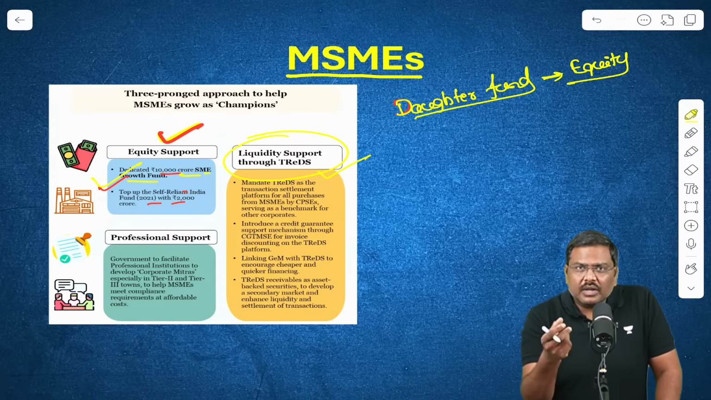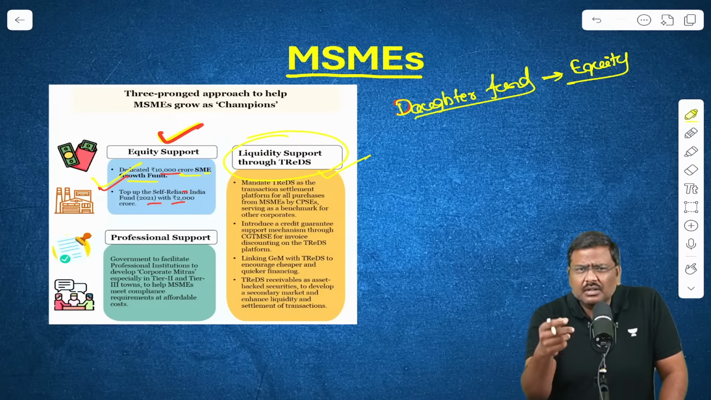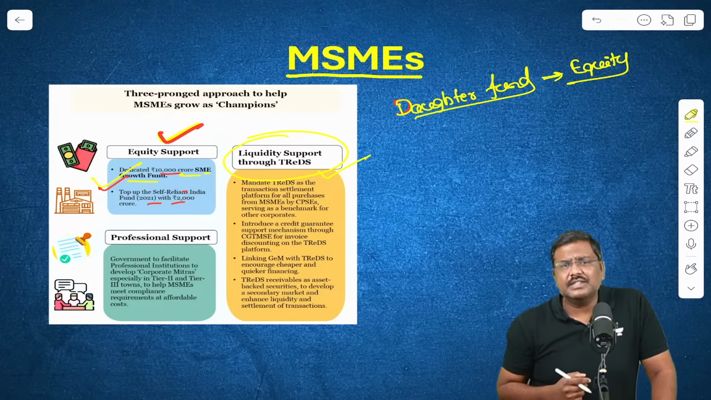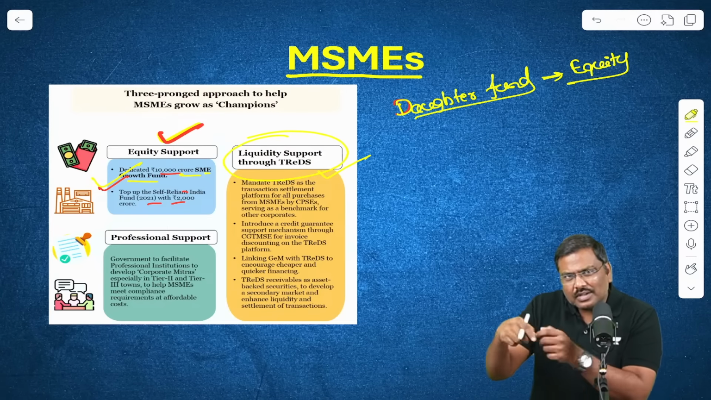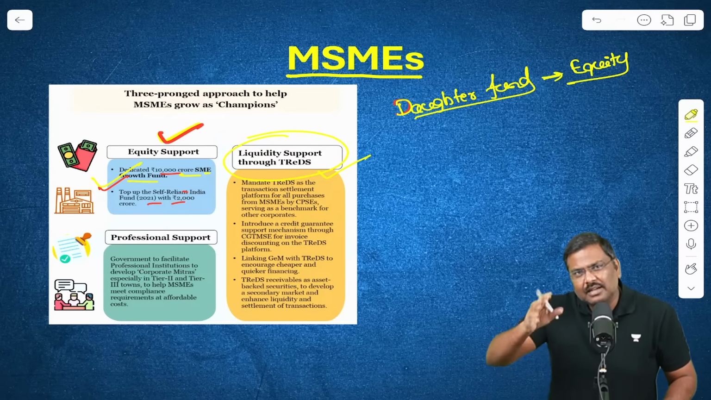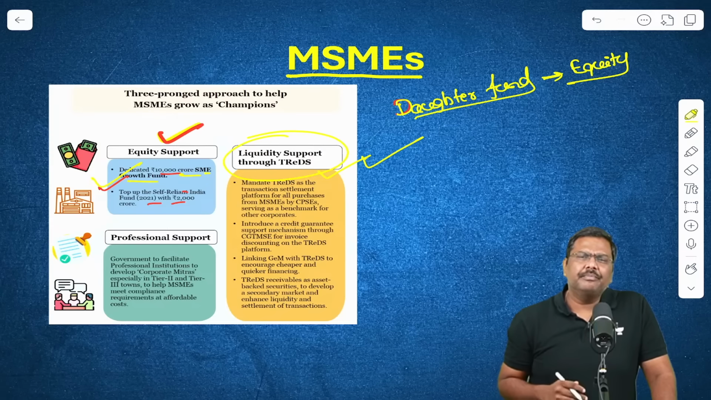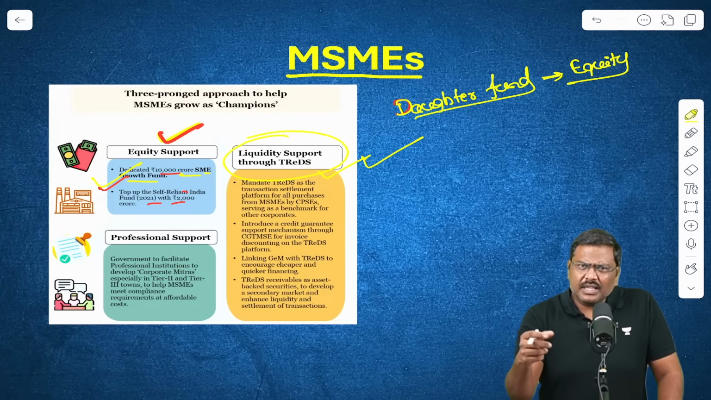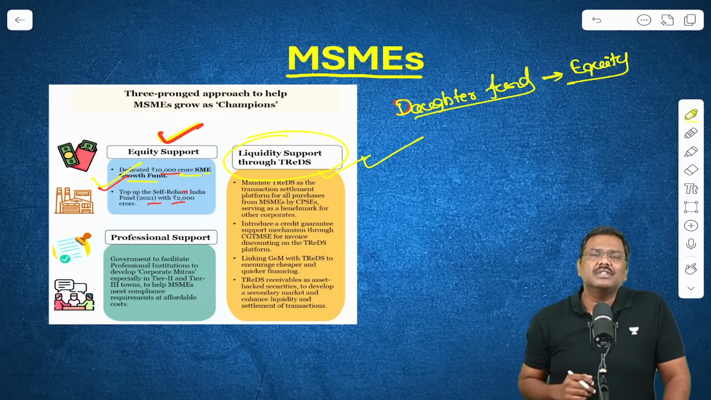Reason being, what if I need the money after 30 days? What if I need the money after, let's say, 25 days? I need the money after 15 days. I can simply transfer it to a financier and get the money. Now, this particular platform has been set up by the Reserve Bank of India. There are multiple entities offering this facility, multiple financiers who are part of the facility.